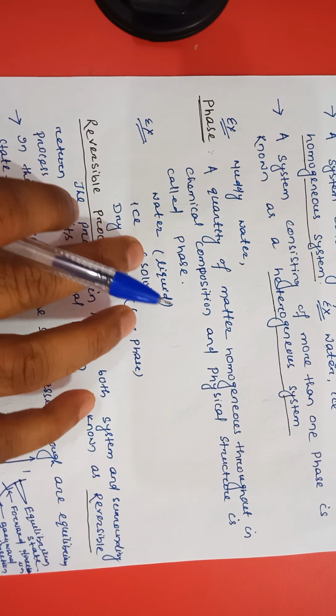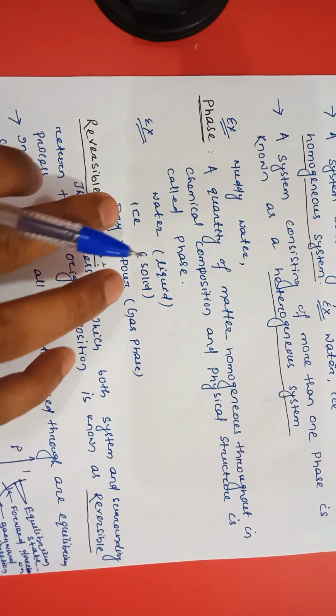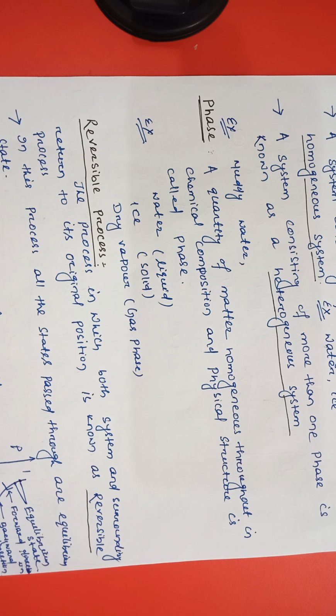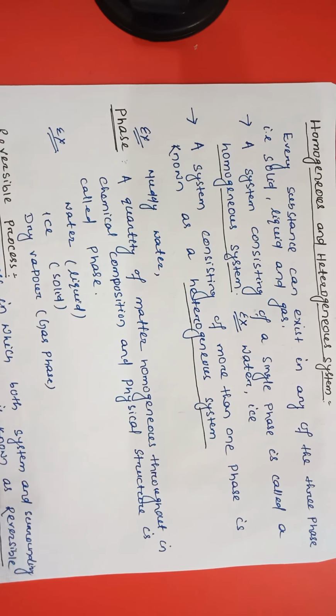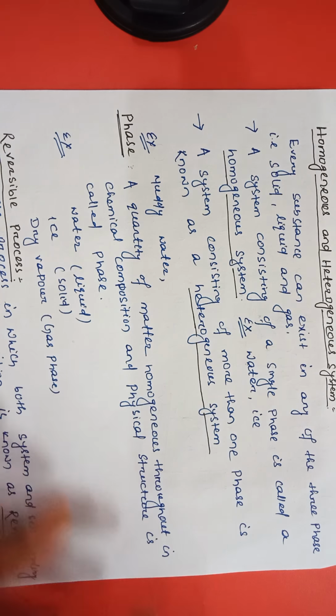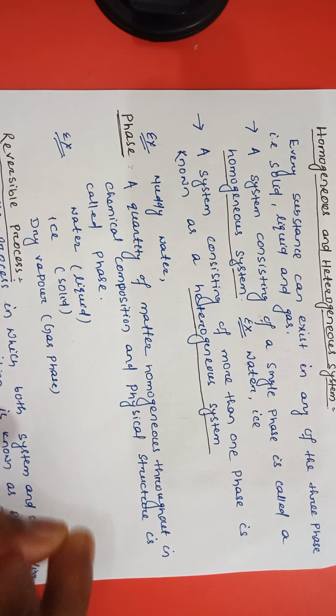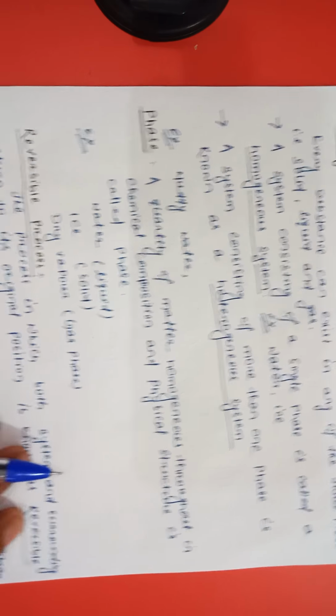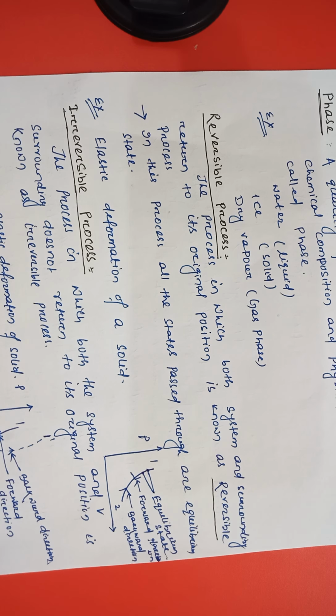For example, water is in liquid phase, ice is in solid phase, dry vapor is in gas phase. So every substance can exist in any of these three phases. A system consisting of a single phase is called a homogeneous system. Example, water, ice. A system consisting of more than one phase is known as a heterogeneous system. Example, muddy water.